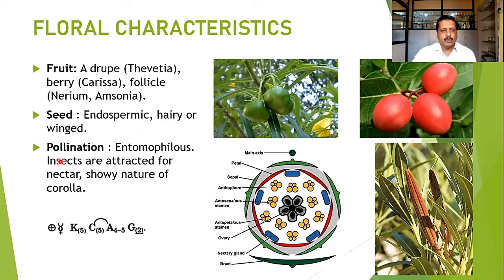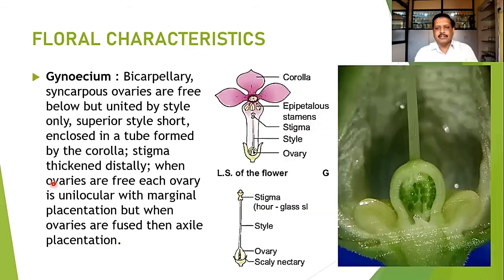Okay. Pollination is mostly entomophilous. Entomophilous means where the insect takes part in pollination, and the nectary tissue is present at the base of the ovary. So we just have seen that in the last slide, where we can find the nectary tissue which is present at the base of the ovary.